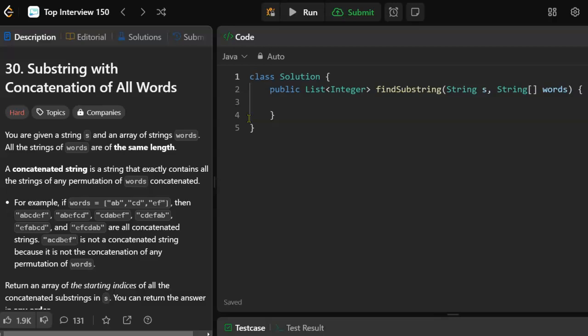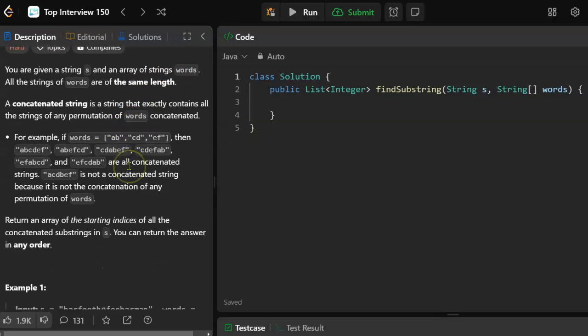So here's the challenge. We're given a string S and an array of strings, words. Those are the two inputs. All the strings of words are of the same length. Well, that's a good thing. A concatenated string is a string that exactly contains all the strings of any permutation of words concatenated.